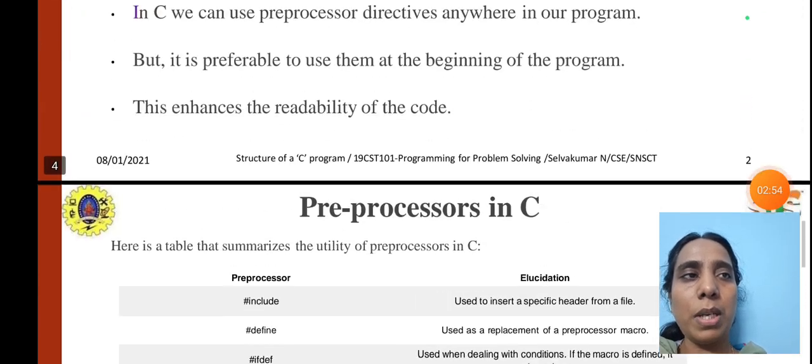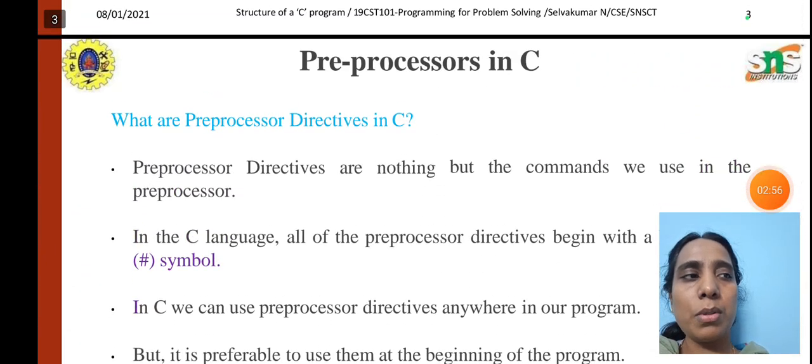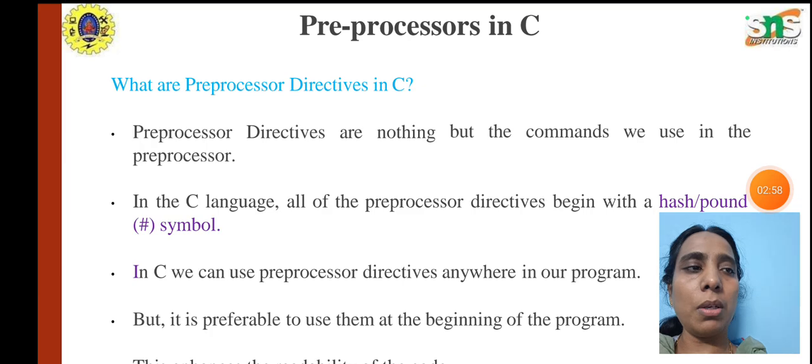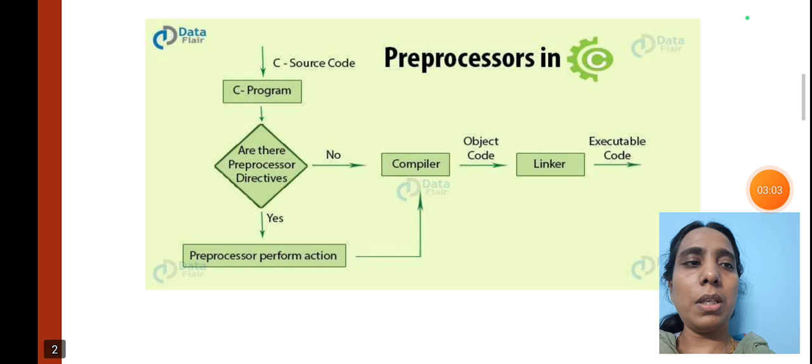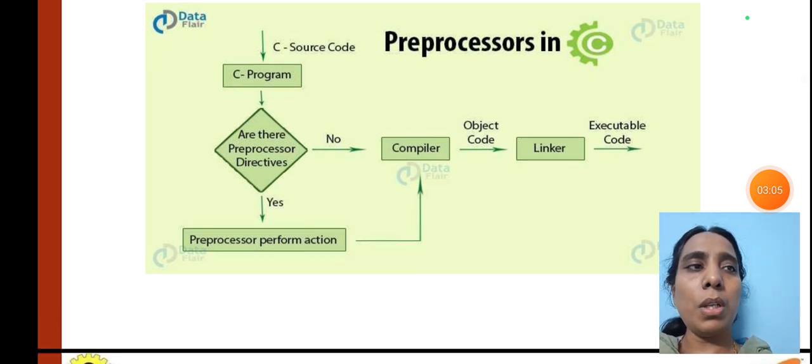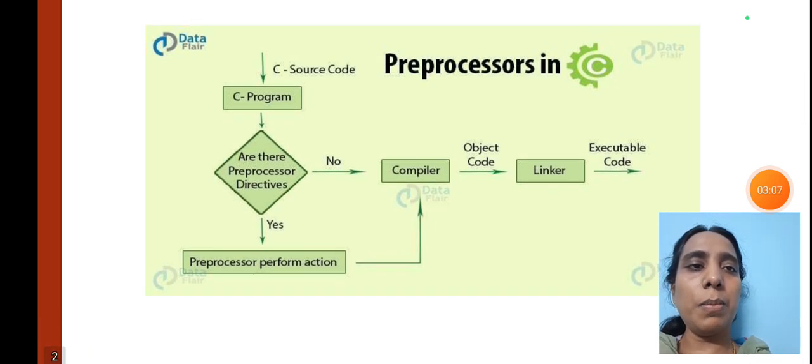So we have the preprocessor directives. For example, if we include stdio.h, it will have certain class files embedded within it. If we want to include another one, for example, math.h is one of the preprocessor directives.